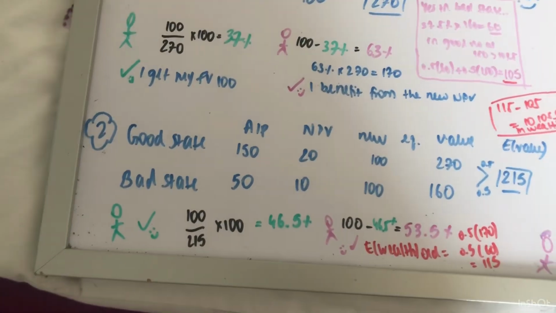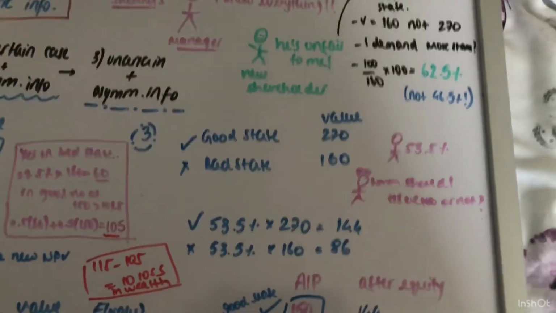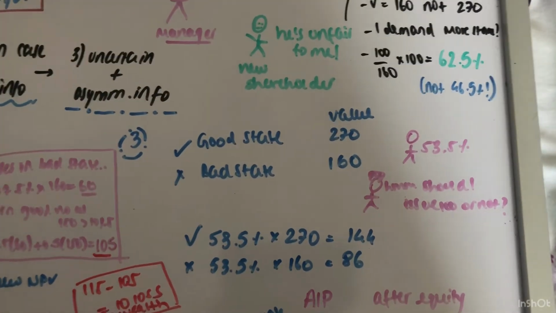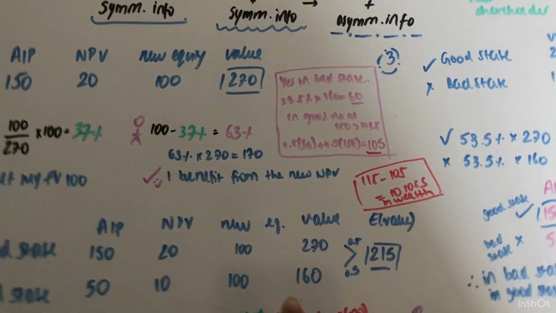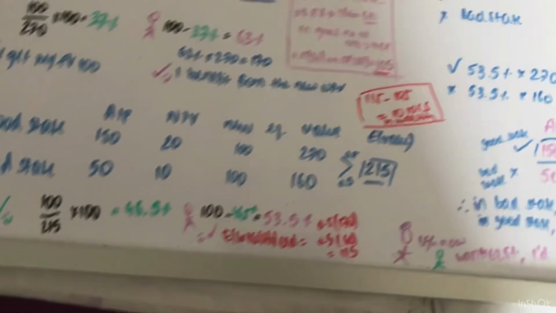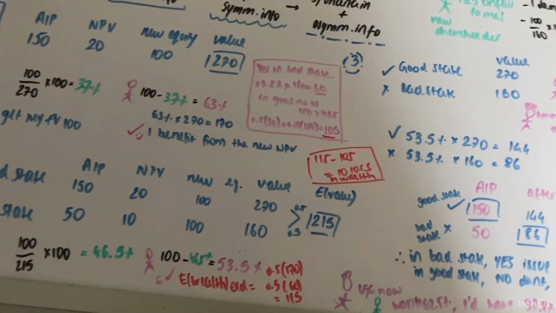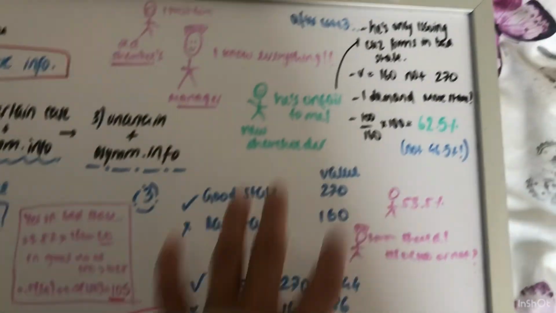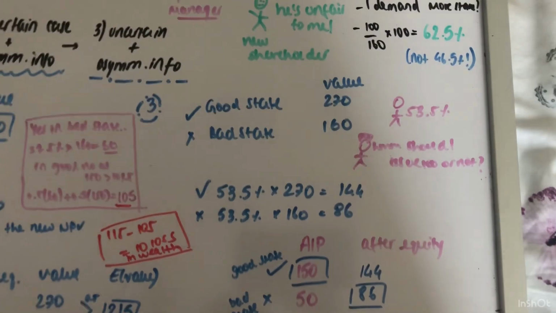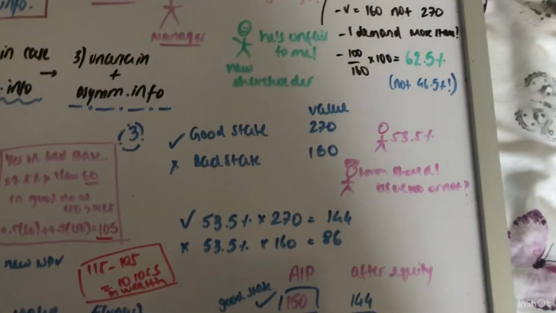Now I'm going to go to asymmetric information. So now the managers know what they're going to go into. As we figured out, in this good state 270, bad state 160, so they know that if they're going to retain 46.5%, that means new shareholders get 53.5%. We're only focusing on the old shareholders. How do the managers think? How does this affect my shareholders that I already have? I only care about them.